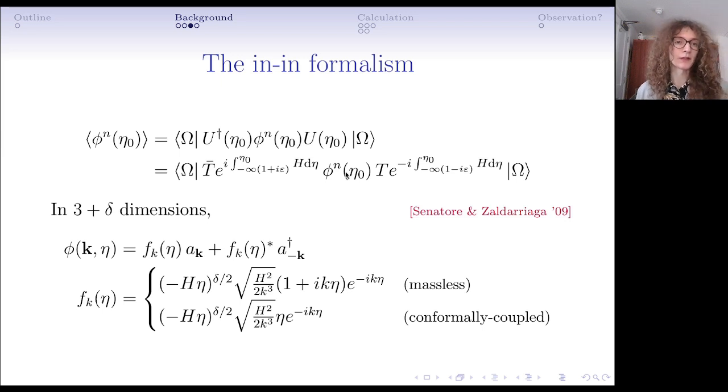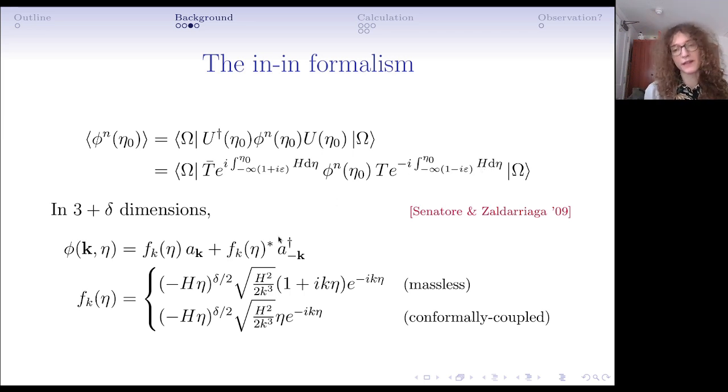One way we can compute correlations of quantum fields on curved spacetime, here I'm choosing some generic field phi, is using the in-in formalism. We can compute an equal time correlator at some time eta naught by starting with some state in the asymptotic past, time evolving it to this finite time eta naught using a time evolution operator, and then just finding the expectation value of this product of fields as in normal quantum mechanics. And we can expand each of these time evolution operators as some time-ordered exponential of some interacting Hamiltonian.